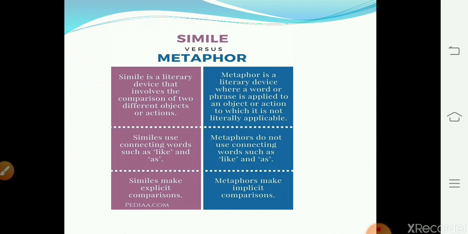Similes make explicit comparisons. We can clearly see the comparison being made. Metaphors make implicit comparisons. The comparisons are not stated clearly. We have to understand it from the text. I hope the terms simile and metaphor are now